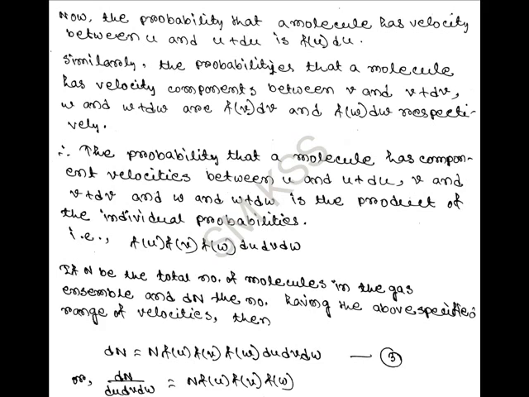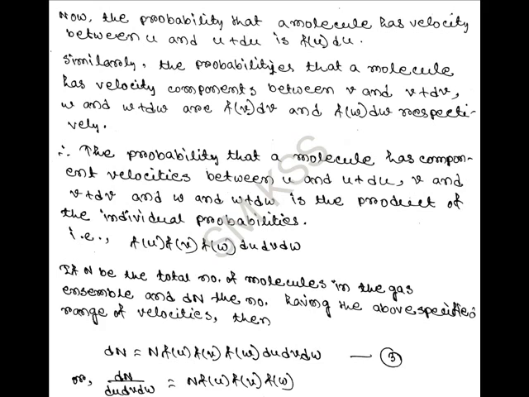Now if n is the total number of molecules in the gas ensemble, then dn, that is the number of molecules having velocities in the interval between u and u plus du, v and v plus dv, w and w plus dw, should be equal to n f of u, f of v, f of w into du, dv, dw.